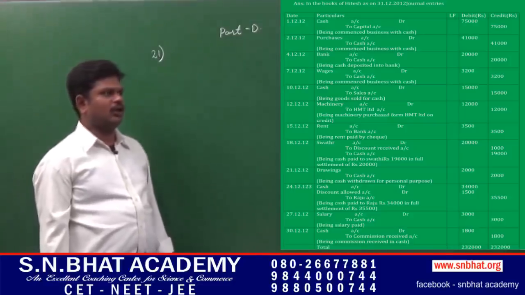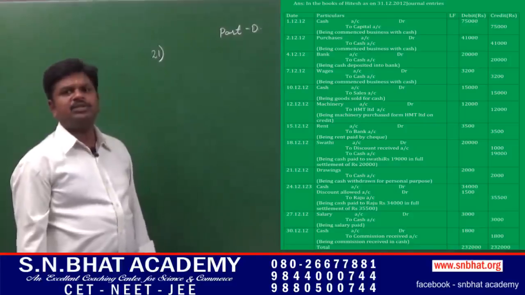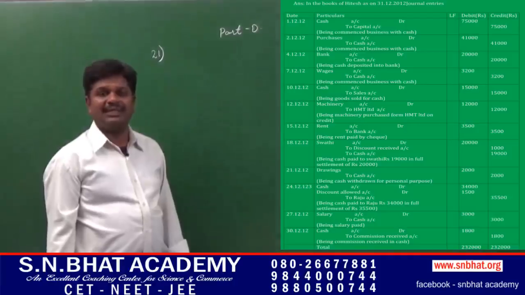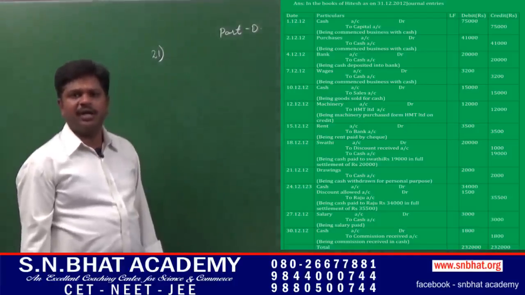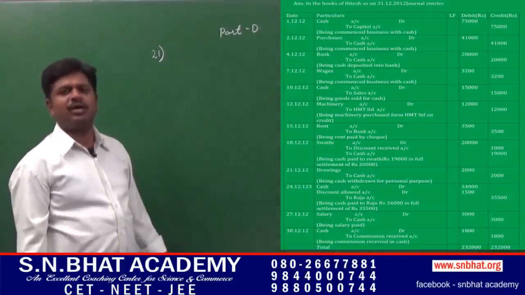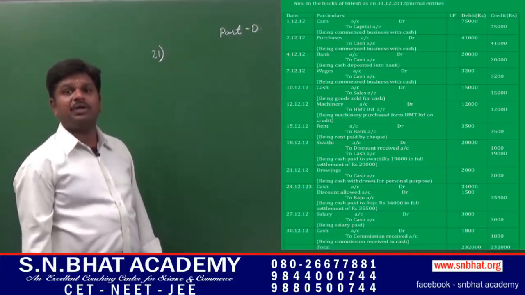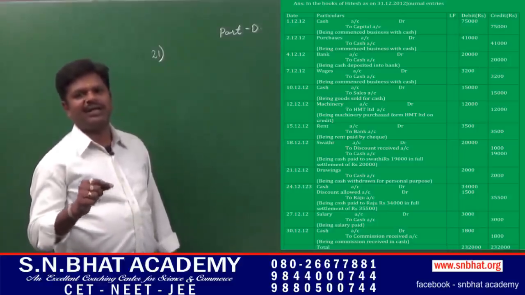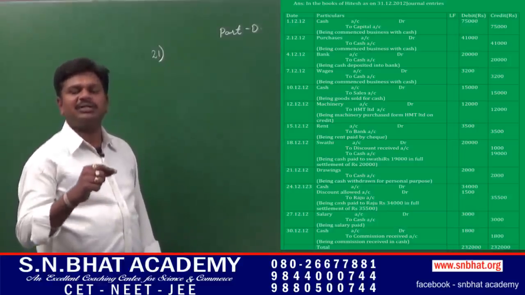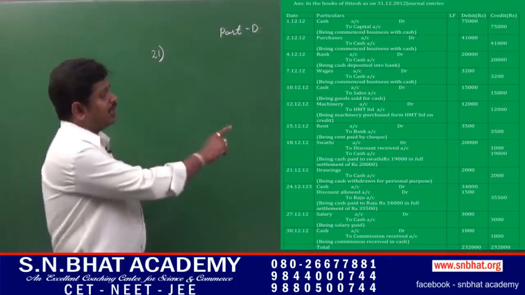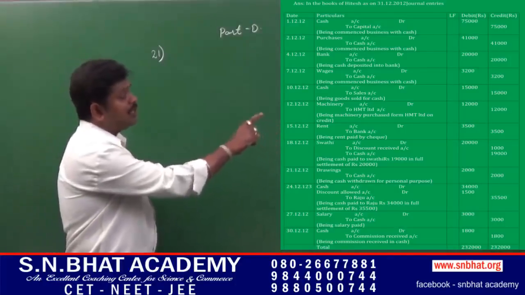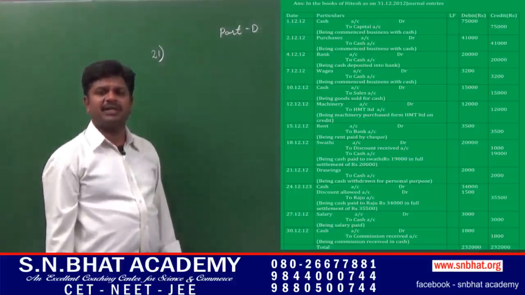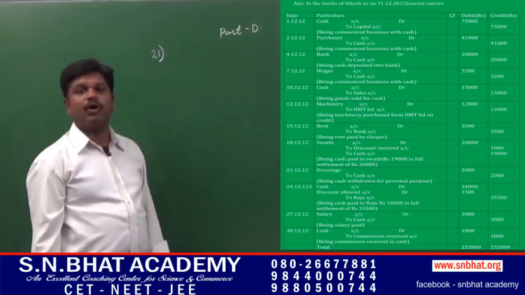Next transaction, that is on 12th of December, machinery purchased from HMT Limited. We are purchasing the asset, that is tangible asset, machinery. Machinery is a real account, it is incoming, so it has to be debited. And HMT Limited is a personal account. As per the personal account, debit the receiver, credit the giver. So HMT Limited is a giver, it has to be credited. Machinery account debit to HMT Company Limited account rupees 12,000, being machinery purchased from HMT Limited for cash.